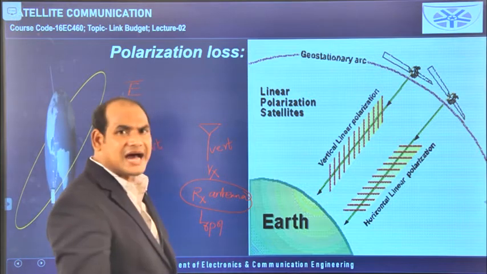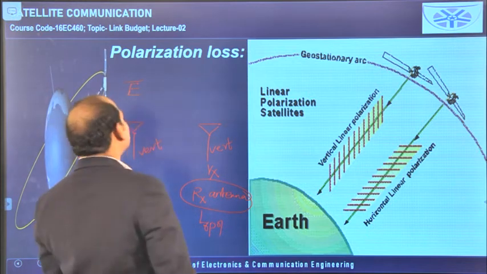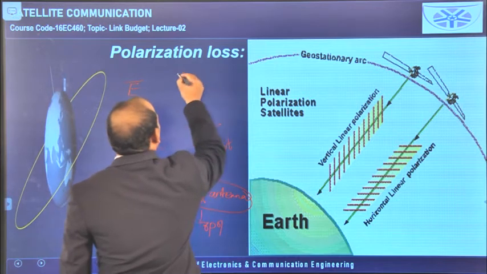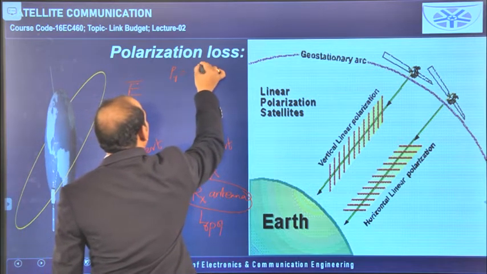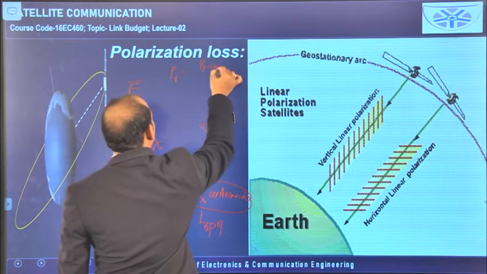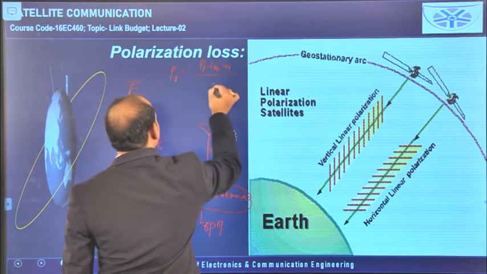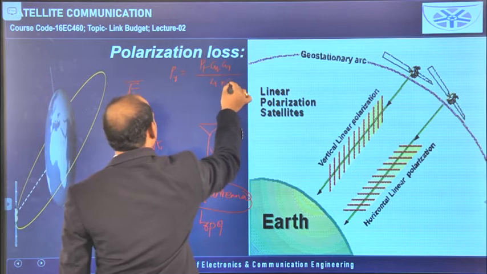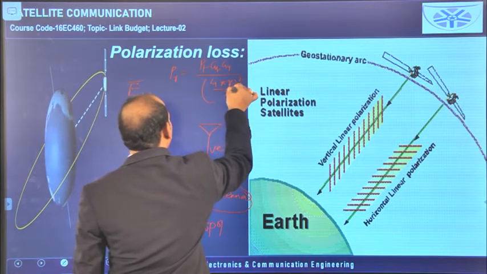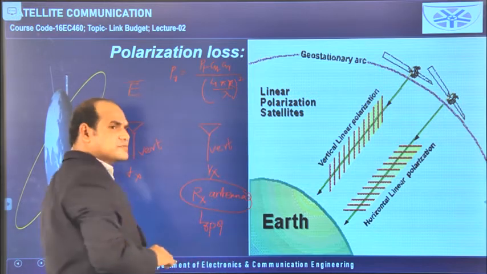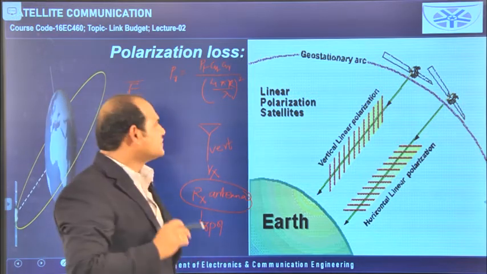And what about the path loss and atmospheric loss? Path loss we discussed in the last class, given by this equation: P_R is equal to P_T, G_T, G_R divided by the path loss. Written as an equation, that is (4 pi R by lambda) whole square, where capital R is the distance between the transmitting antenna and the receiving antenna.